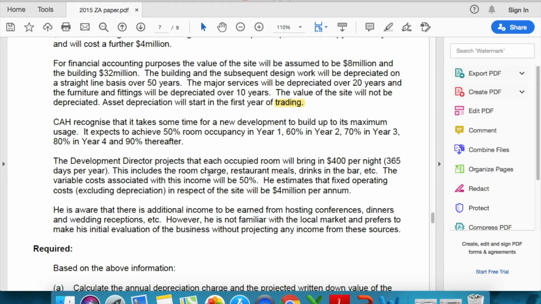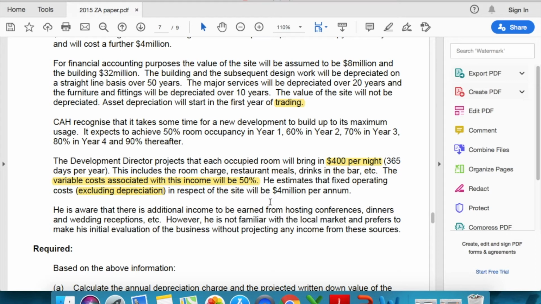This includes the room charge, meals, drinks, etc. And the costs, variable costs. So your 400 per night was your revenue, and your variable cost will be 50% of this amount. He estimates that the fixed operating cost excluding depreciation. So these are some key things that have been told by the examiner to us, which need to be highlighted. That is important to follow.